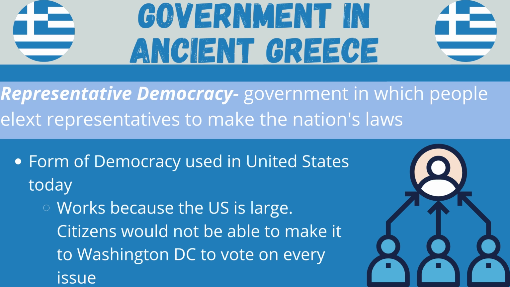If your parents had to go to Washington, D.C. to vote every time the government voted on something, it would be very cumbersome. They would have to travel a far distance. They would have to take off work. So it really makes more sense for us to elect somebody else to go be in Washington and vote for us.